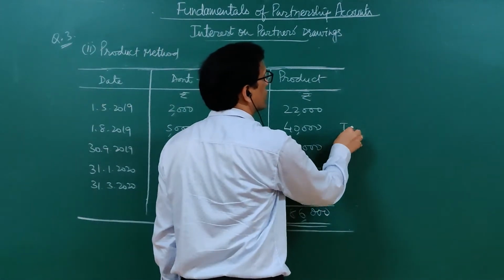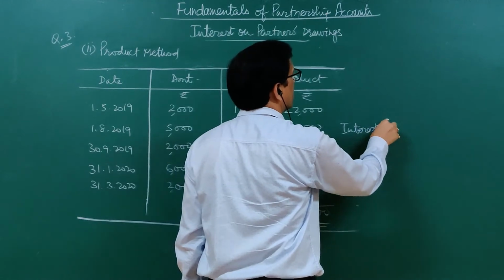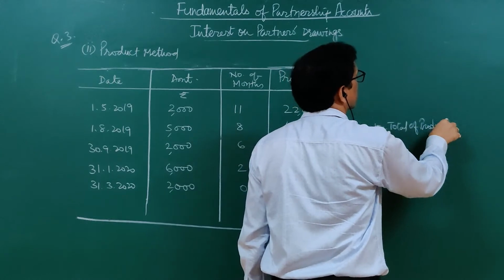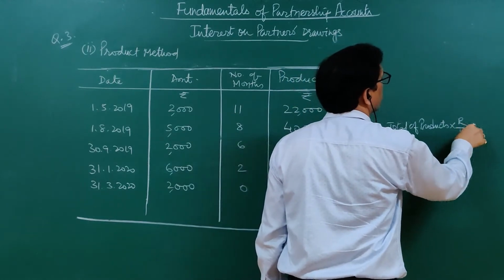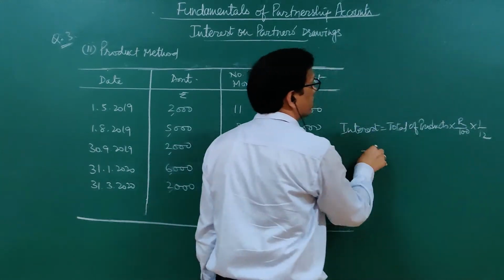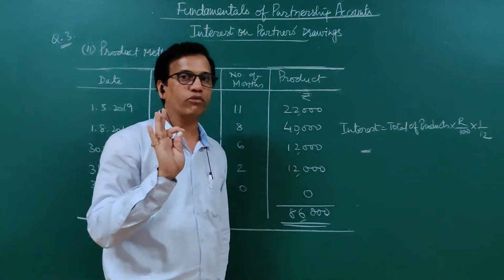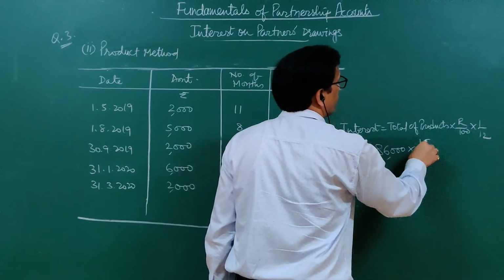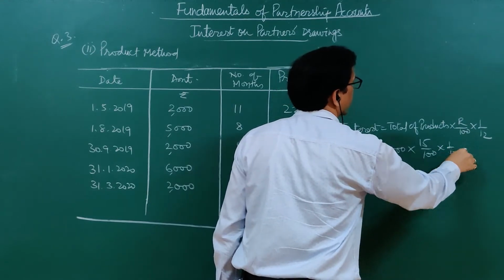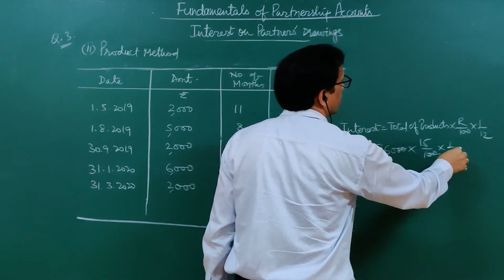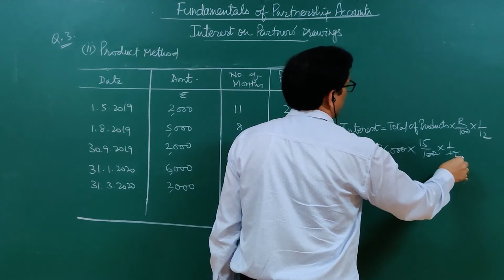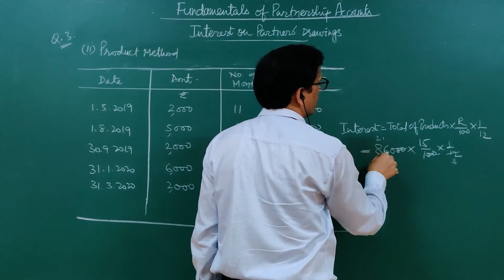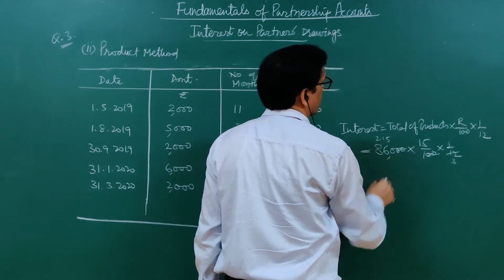Now, how to calculate interest here? Interest is equal to total of products into rate by 100 into 1 by 12. This has to be kept in mind that it is calculated for 1 month here. Total of product is 86,000. Rate is 15% and 1 month. So if we divide by 12, 4 3s are 12, and here 4 2s, 4 1s, 4 1s, and 4 5s.